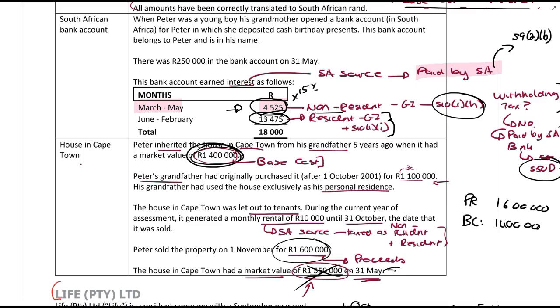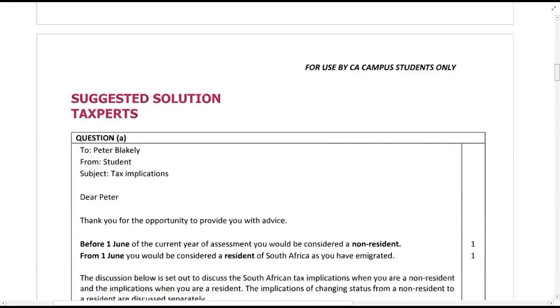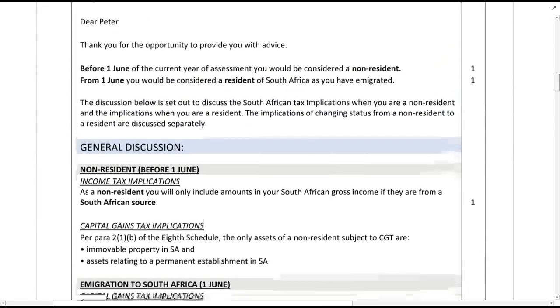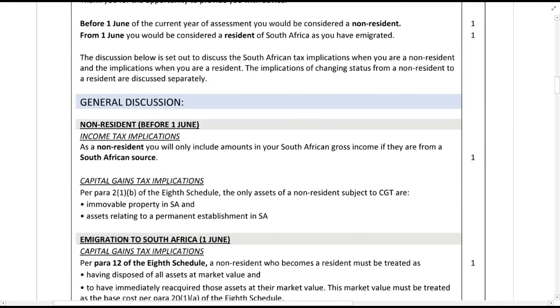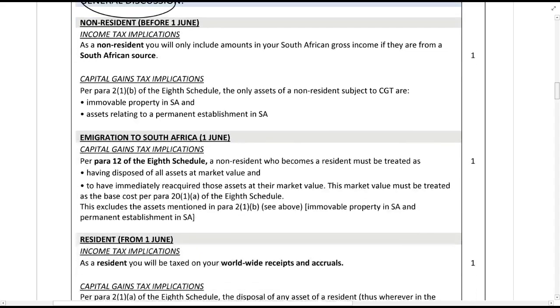So guys, just to take you quickly to the solution, I've discussed everything, and you'll see it's really just writing it down. I made a general discussion over here, where we talk about the period before and from 1st of June, that you're resident and non-resident, just with the normal income tax implications. I put down the capital gains tax implications here, of what is subject to CGT, but there could maybe be a mark there as well.